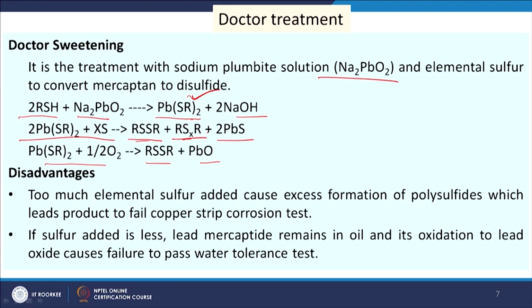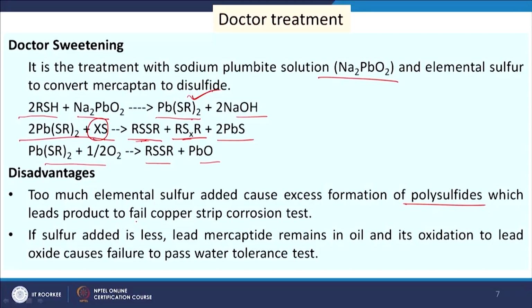Now, this process has some disadvantages, like, say, we are using excess sulfur. So, if we make some mistake and more sulfur is added, then that sulfur will produce more polysulfides, which is not desirable in terms of the corrosive nature of the fuel.